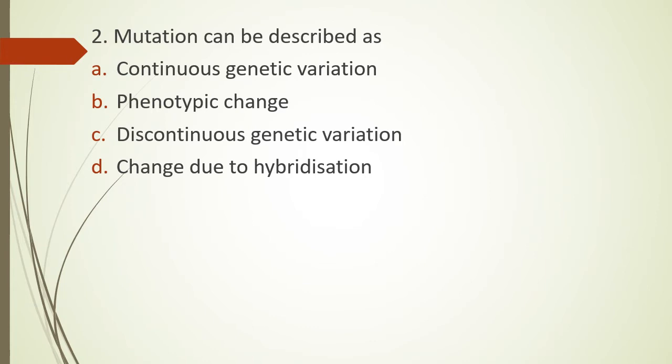Question 2. Mutation can be described as option A. Continuous genetic variation. Option B. Phenotypic change. Option C. Discontinuous genetic variation. Or option D. Change due to hybridization. Mutation can be described as. The correct answer is option C, that is discontinuous genetic variation.